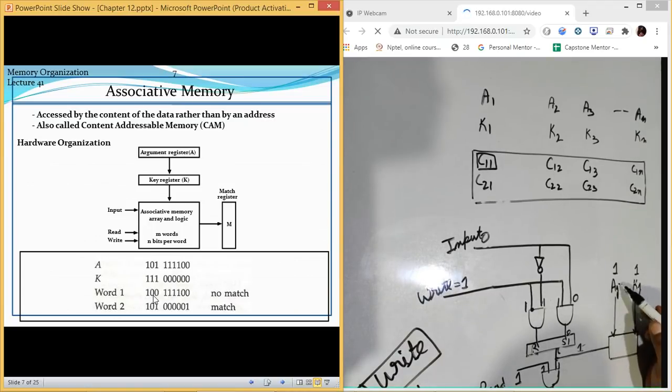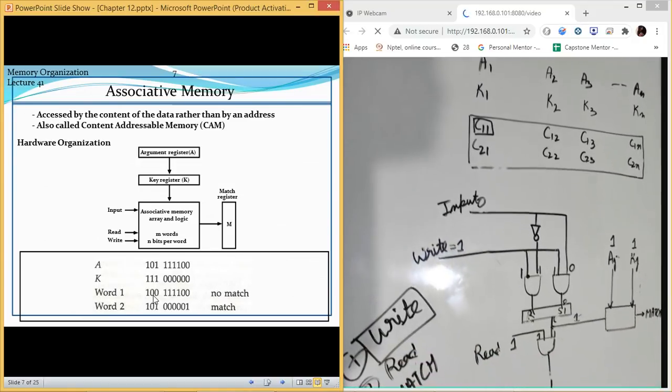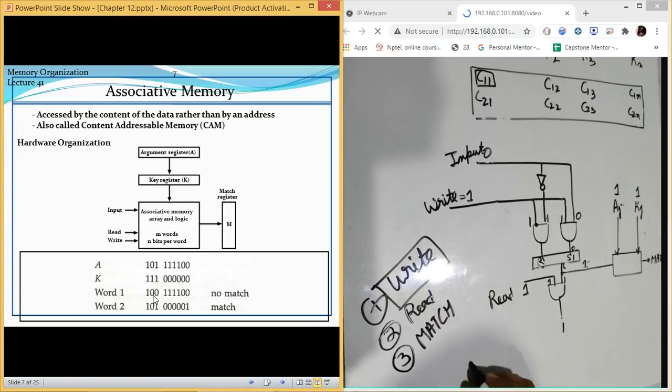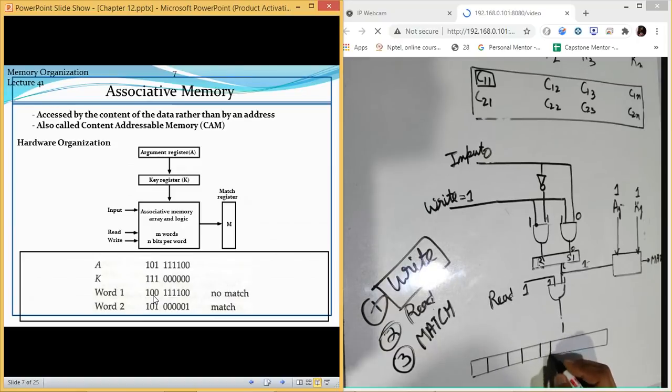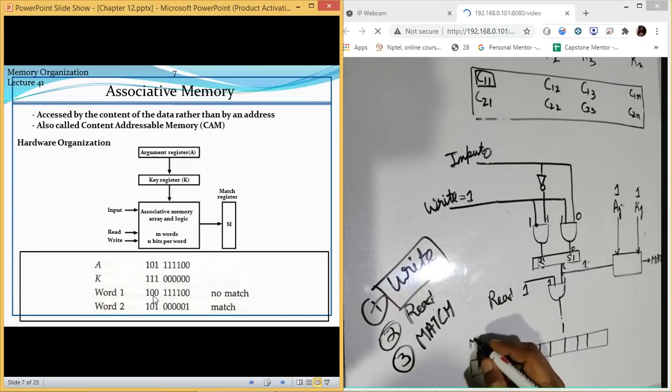It means K is 1. So if K is 1, we are comparing these two values. Now, are they same? Yes. If they are same, what is my output? It is a match case. Now, this match case which we are having is only for a single bit inside the word. This bit only. So this is saying it is a match. The first result which we have got from here is a match. Like this bit is matching.